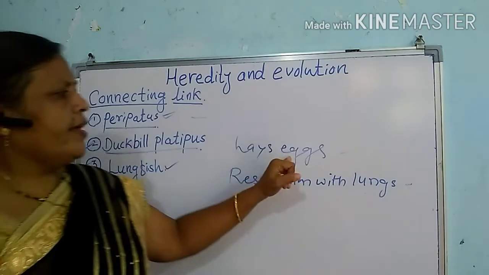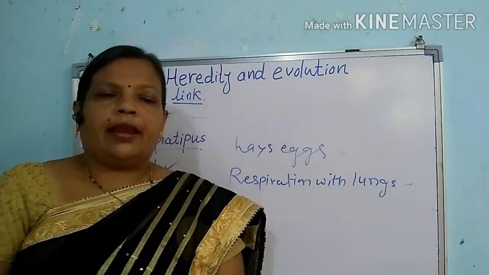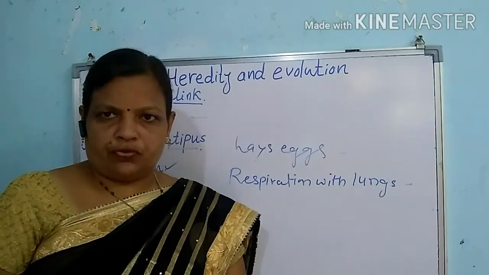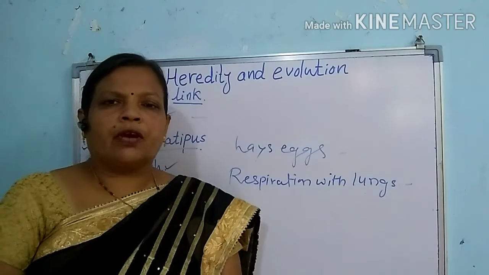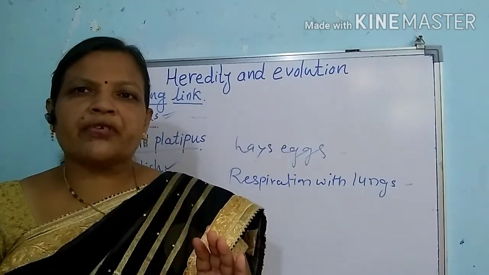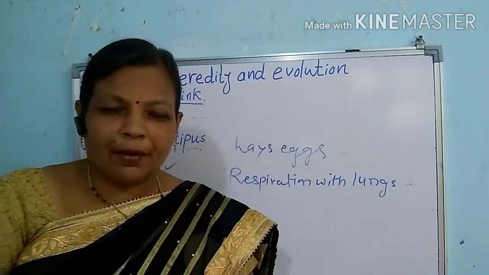It lays eggs, but at the same time it shows respiration with the help of lungs. And which animal shows respiration with the help of lungs? That is the amphibians. Why do we call the frog an amphibian? Because of the peculiarity in the respiration. It shows respiration with the help of gills, and it also shows respiration with the help of lungs.